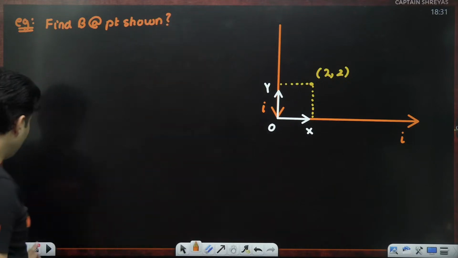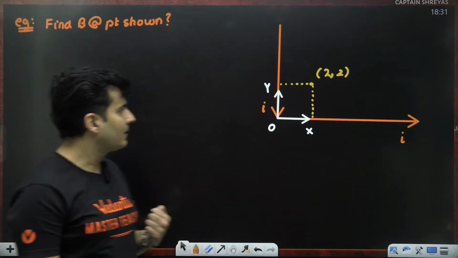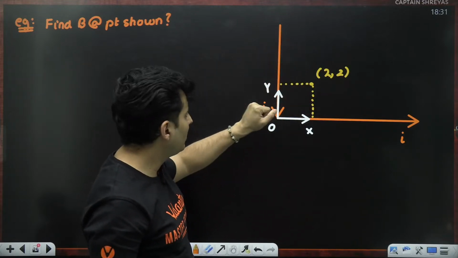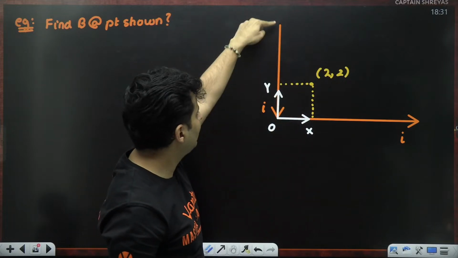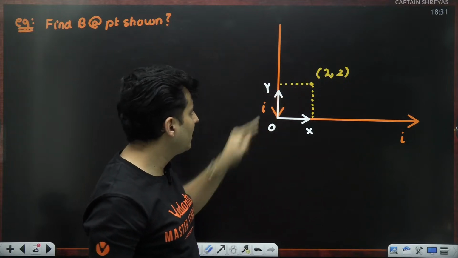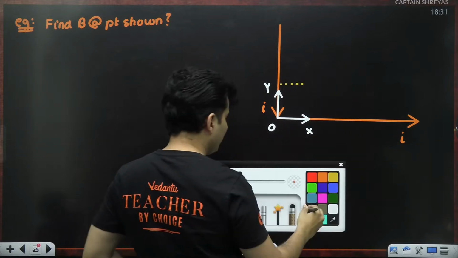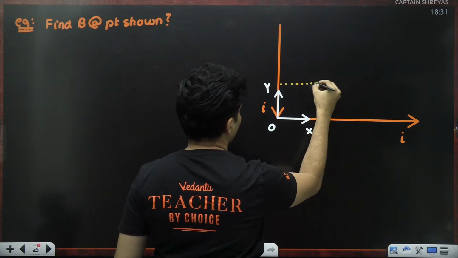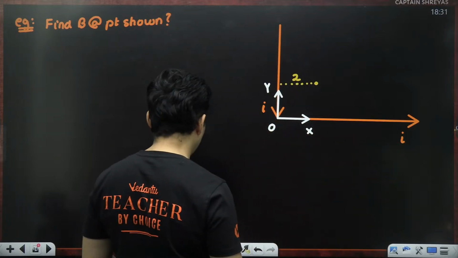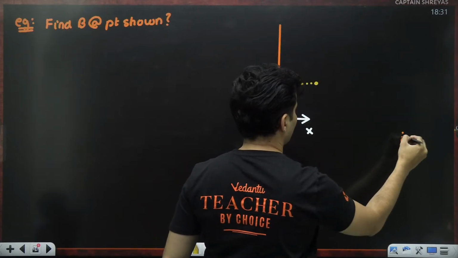It's a very different question, very nice question. Let's see how do we do it. Okay, let's think. If I find the contribution of this wire and this wire separately, I think we'll be able to do the problem. So let's solve it one by one. Let's look at the wire which is carrying the current downwards. So this becomes the perpendicular distance then. For the time being, let me just forget that other wire. Let me just concentrate only on this wire.